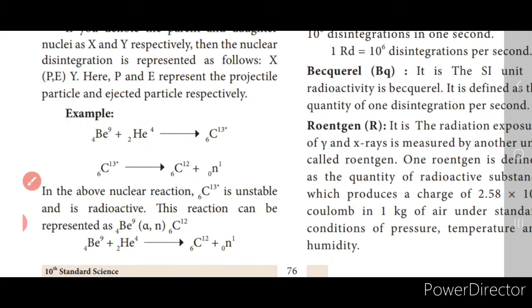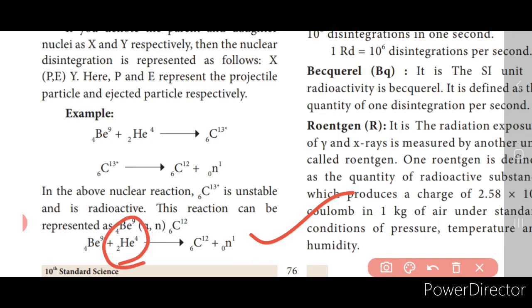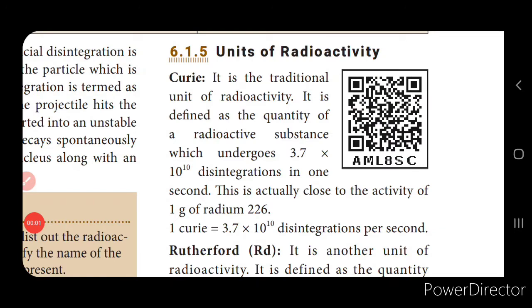So this is the reaction for artificial radioactivity: beryllium-49 when bombarded with the alpha particle, the helium particle, that is He-24, will give carbon-612, the daughter nuclei, with the emission of a neutron, that is n-01.